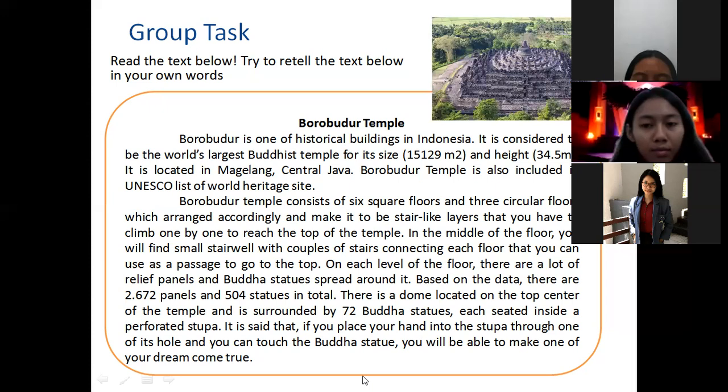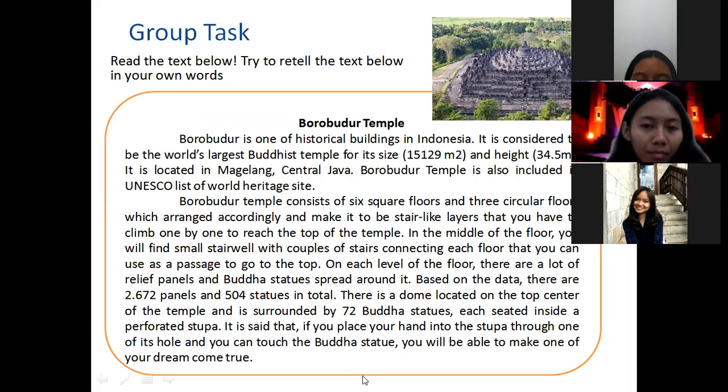All right, Miss. So, one of the historical buildings in Indonesia, which is located in Magelang. Borobudur Temple has 6 square floors and 3 circular floors arranged. And the rest of the explanation will be continued by my friend, Miss.